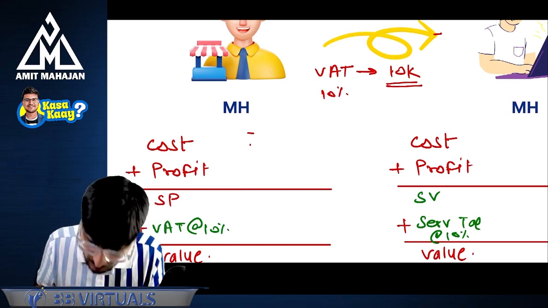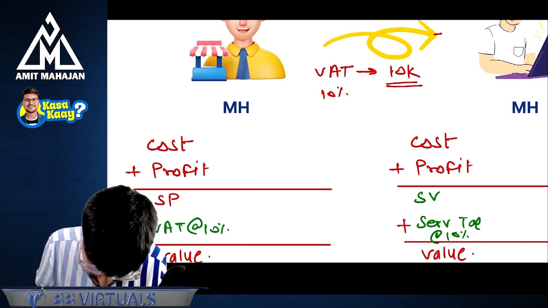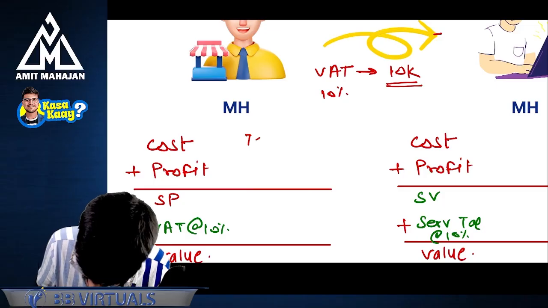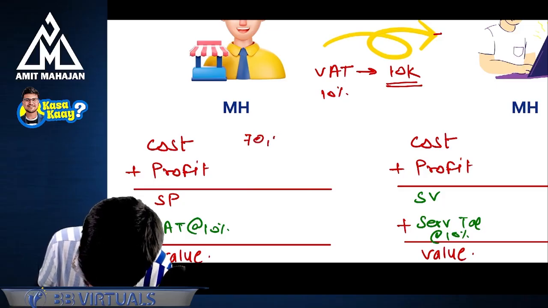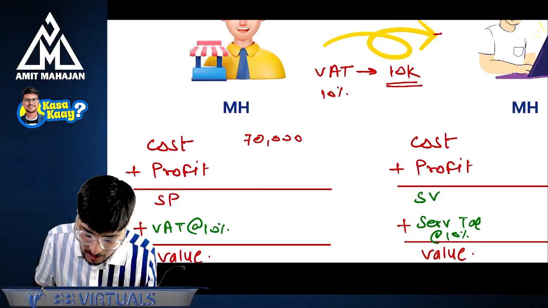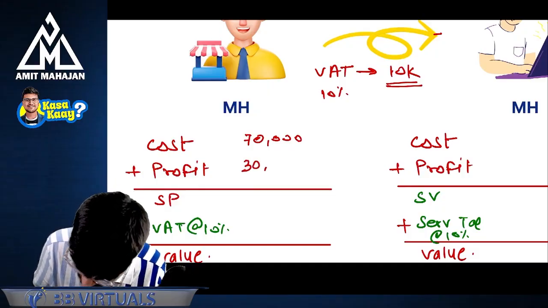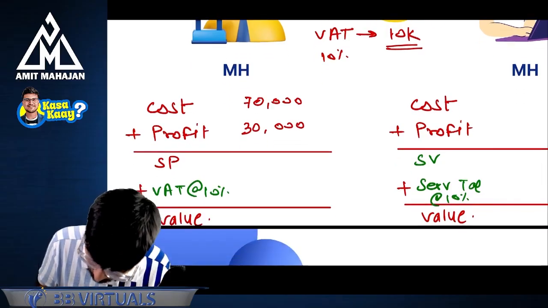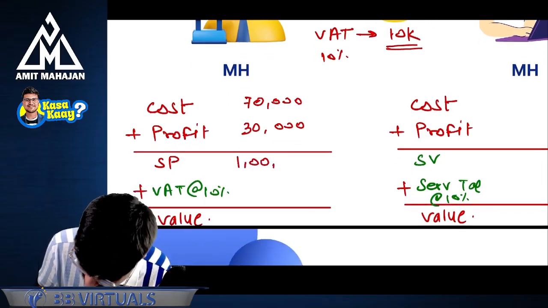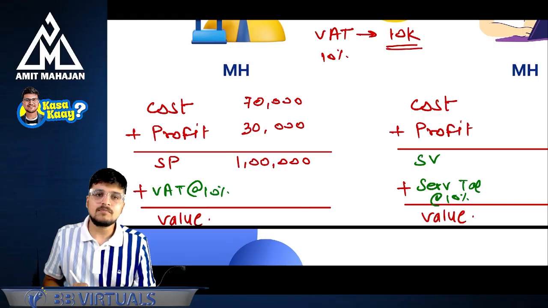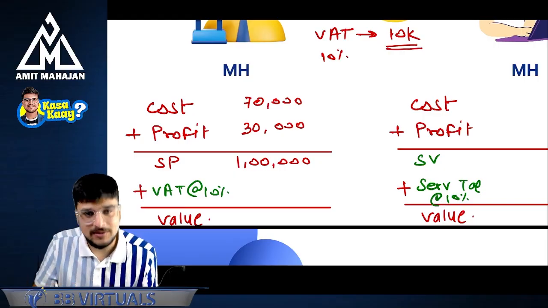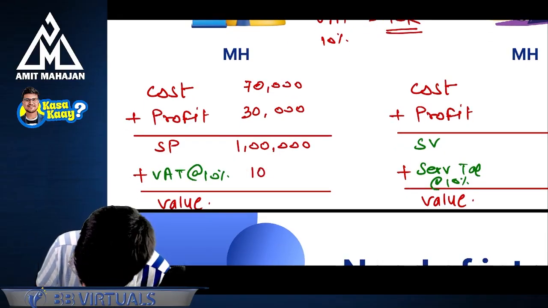This pen is not working. Say for example, it is 70,000 rupees. Okay. Now he added profit to it. Profit, say for example, is 30,000 rupees. What is the selling price? Selling price is 1 lakh. Perfect. He will charge VAT to it. Perfect. So 1 lakh 10,000. Okay. So it will come to 1 lakh 10.